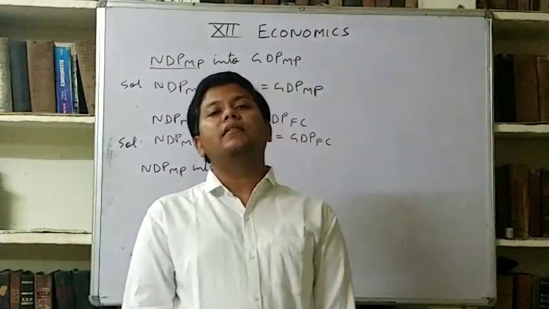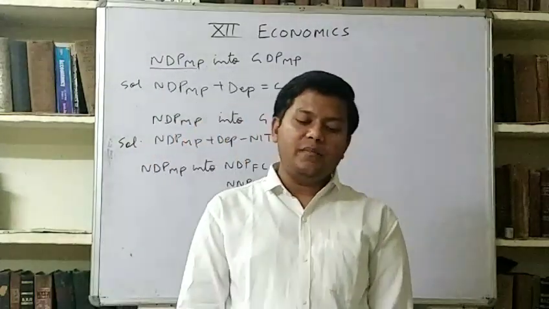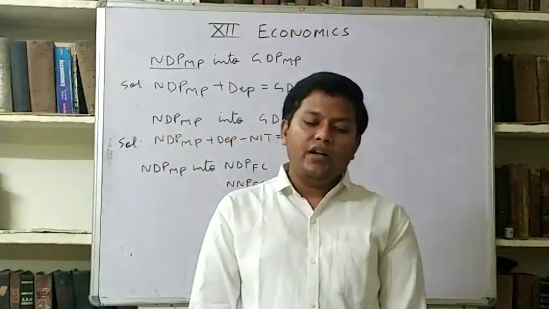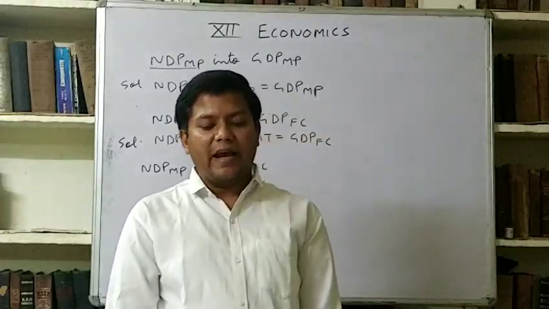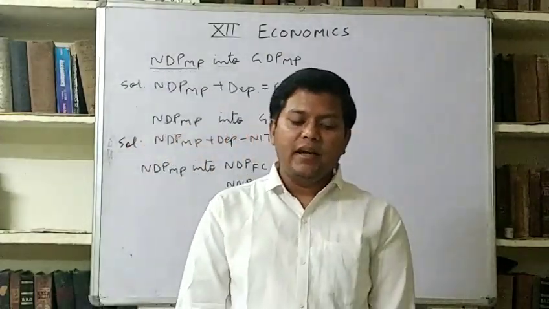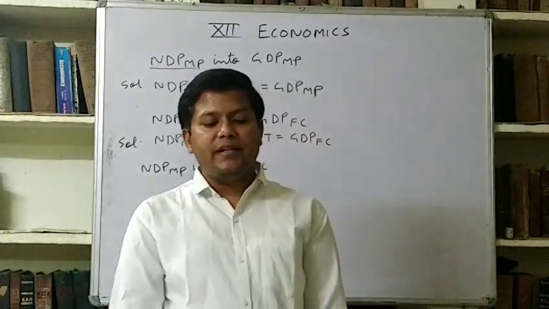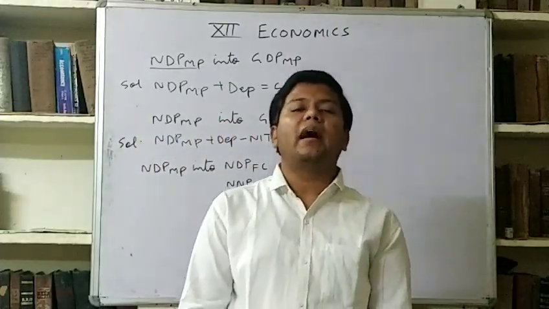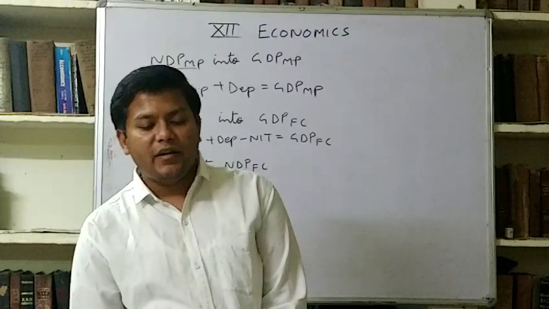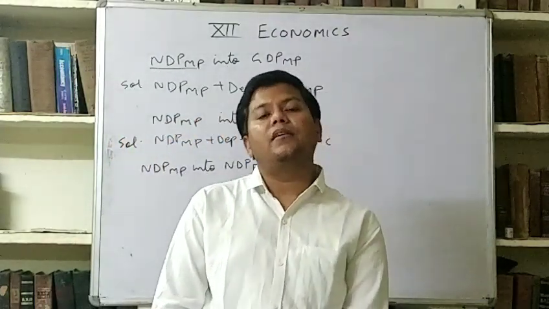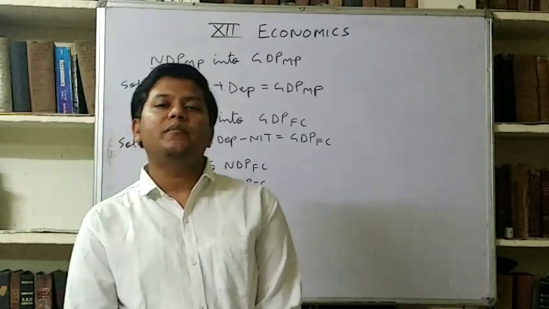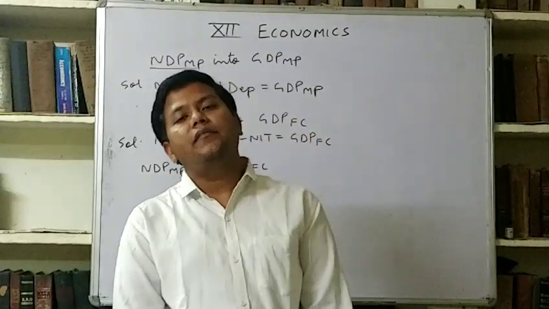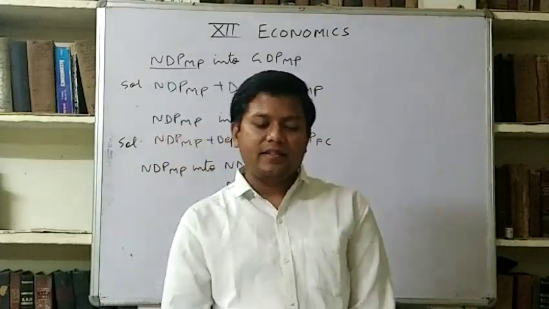Next is nominal GDP, same as before. Nominal GDP: when goods and services are produced by all producing units in the domestic territory of a country during an accounting year and valued these at current year's prices or current prices, it is called nominal GDP or GDP at current prices. So same definition, when goods and services produced during current year are valued at current year's price, then it becomes nominal GDP. And what is the difference between nominal and real? Nominal GDP may rise even if there is rise in prices, but real GDP will rise only if there is rise in quantity. That is the difference I told you before.